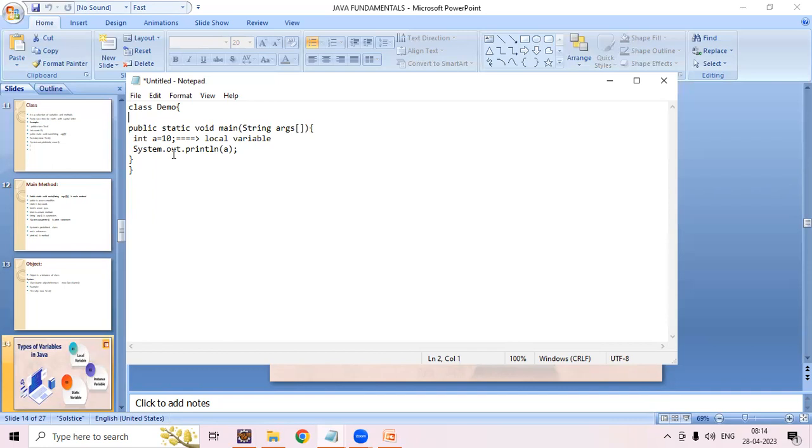One more thing: if I have declared a variable but have not initialized any value, at that time it will give a compile time error, telling you to please initialize a value for this variable.